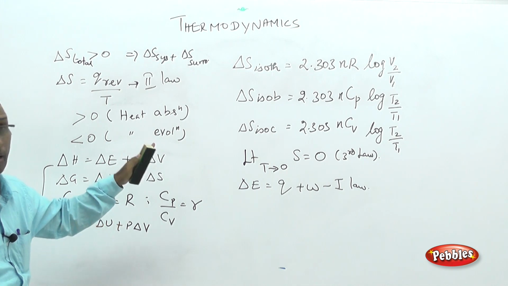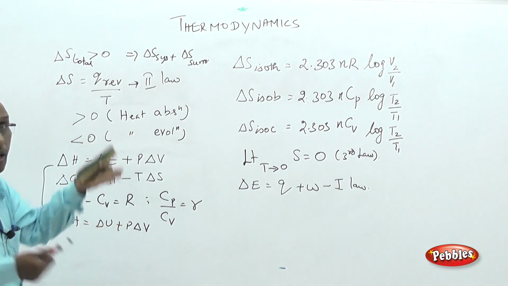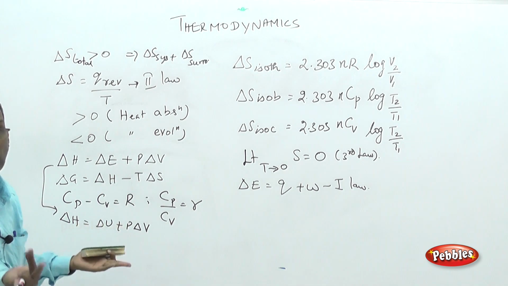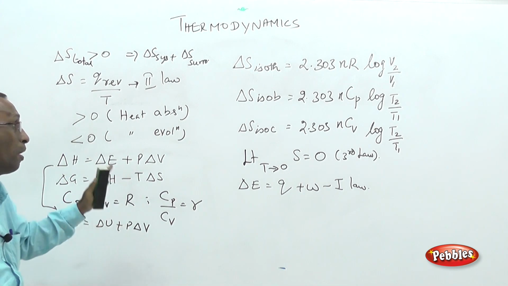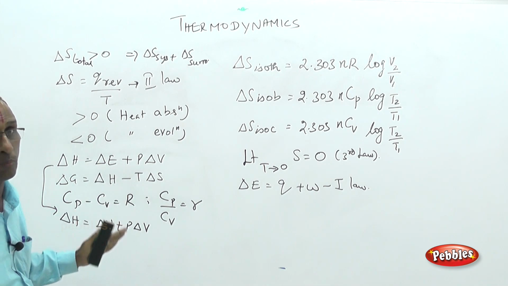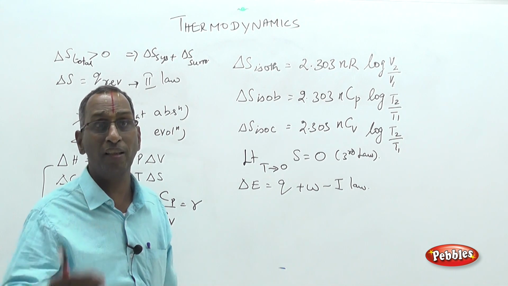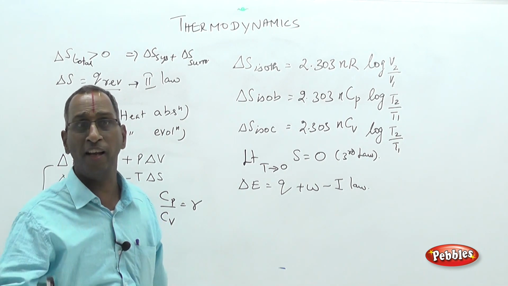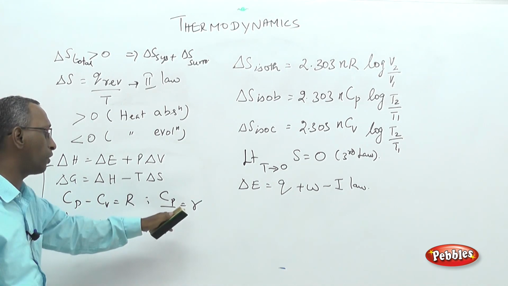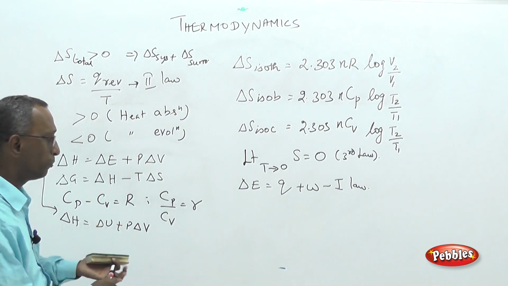You have to be careful because solids or liquids cannot be compressed. There is no pressure-volume change for solids or liquids. These equations are preferably applicable for gaseous systems, that too ideal gas. Ideal gas means which obeys gas laws: Boyle's law, Charles' law, Gay-Lussac's law. So the ratio of specific heat capacities is given by gamma.